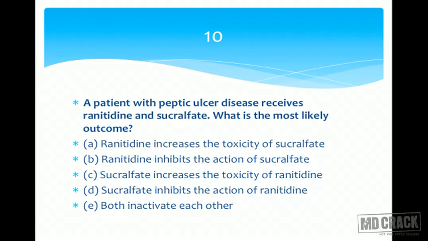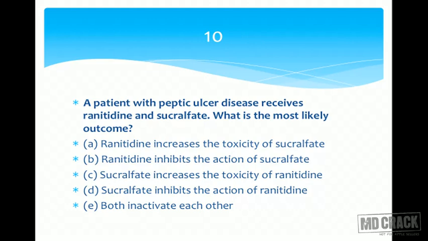Sucralfate is an ulcer protective drug. To produce its action, it has to get polymerized. And the polymerization of sucralfate depends on the pH of the stomach. If the pH is acidic, this process is fast. If it's difficult for you, I could simply say sucralfate needs to get active to produce its action, and this can only happen at a low pH. If acidic pH is going to happen.